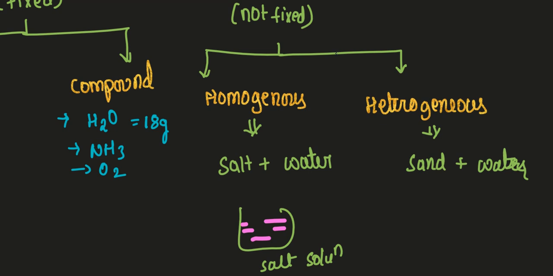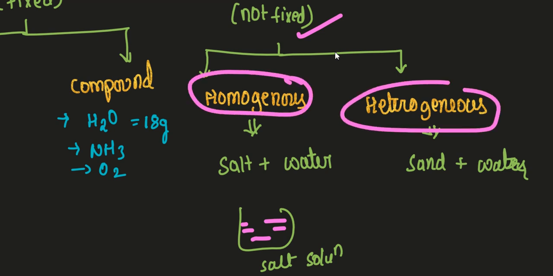Now the question is, ma'am, then why are you calling them not fixed? The reason is, is it necessary that we always take 2 grams of salt? No, we can take 10 grams, we can take 15 grams, we can take 100 ml of water, we can take 1 liter of water. This is the reason why we call homogeneous and heterogeneous mixtures the not fixed category, because the amount we take is not in a fixed manner. I hope everyone got clarity till here.